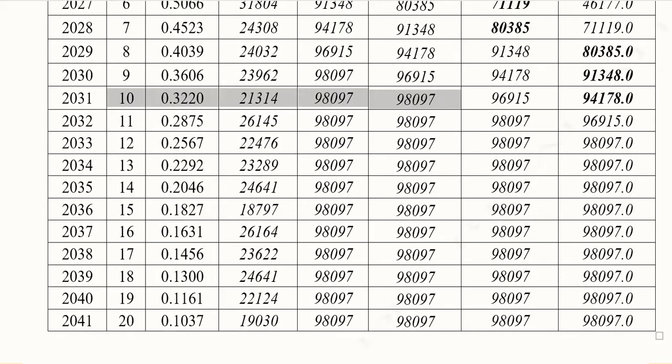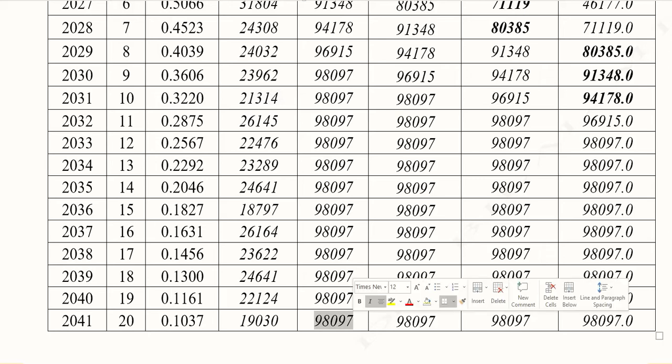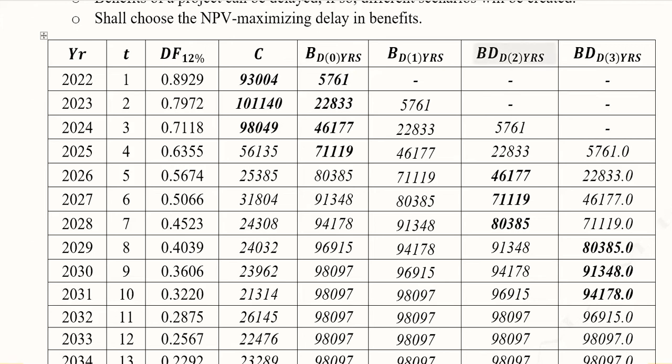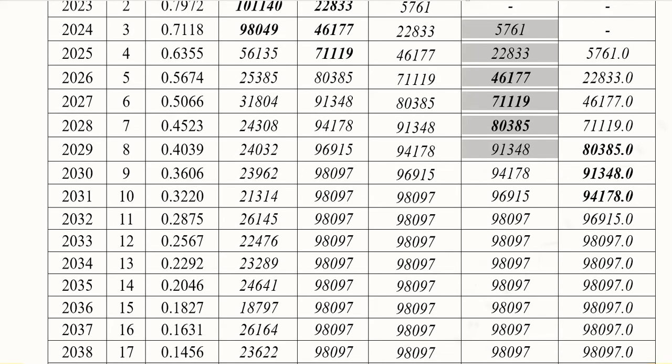So the final value gets truncated, and it's not to be seen in here. Then we have another possibility. We are assuming that there is a delay of 2 years, and the first 2 years are not giving any benefits. Then the same set of values are being shifted one step downwards, as you can see, and this will be the end.